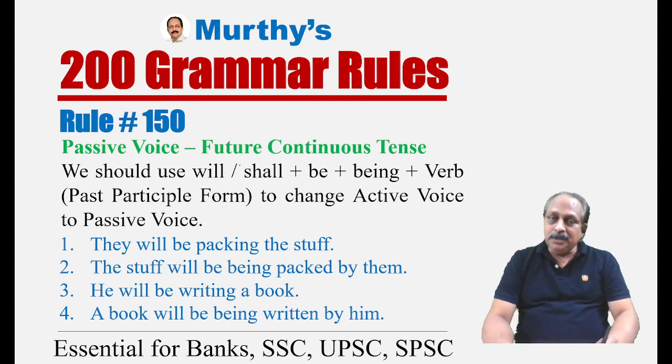Perfect continuous tenses cannot be changed. When you want to change, what is the sentence pattern? Will or shall plus be, and for any continuous tense we have to use the word being. Any sentence in passive voice, the main verb is always in past participle form. If you contrast the difference between future tense and future continuous, only one word, which word is that? Being. Otherwise, the same pattern.